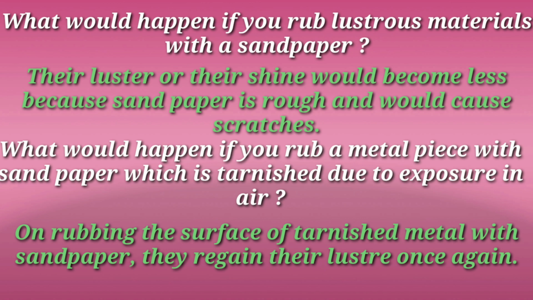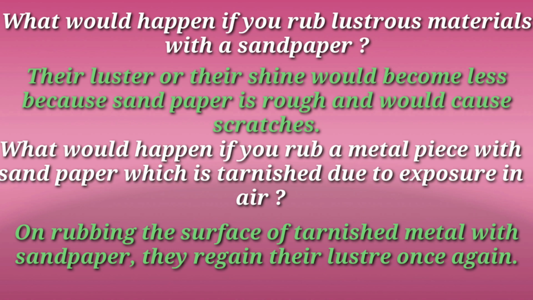One more question, what would happen if you rub a metal piece with sandpaper which is tarnished due to exposure in air? If I have a metallic piece which is already exposed to air, it has a tarnished appearance, a dull appearance due to tarnishing. So what will happen if we rub a tarnished material with a sandpaper?